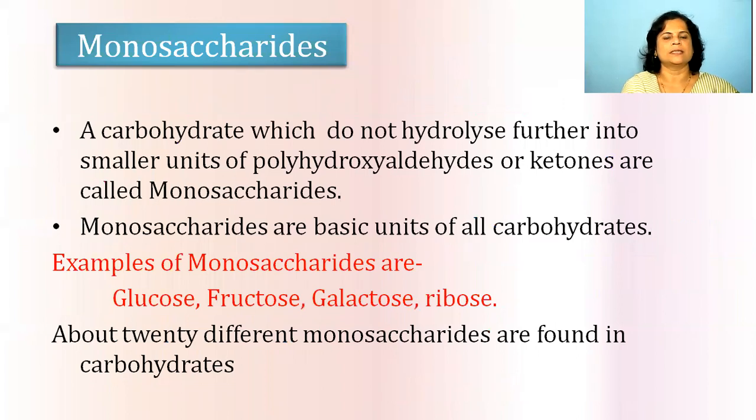These are the carbohydrates which do not hydrolyze further into smaller units of polyhydroxyaldehydes or polyhydroxyketones. Monosaccharides are the basic unit of all the carbohydrates, and glucose, fructose, galactose, ribose are examples of monosaccharides. There are about 20 different monosaccharides found in the carbohydrate family. So this is about the monosaccharides. The important point is that they do not hydrolyze further.